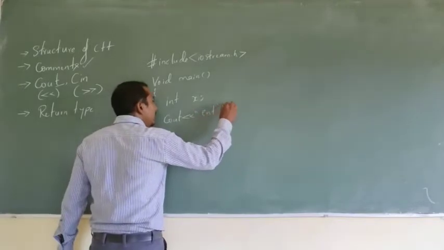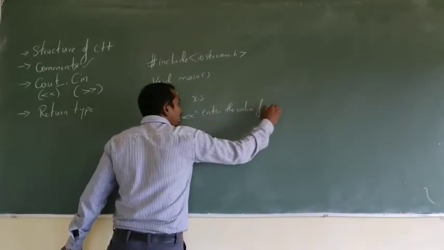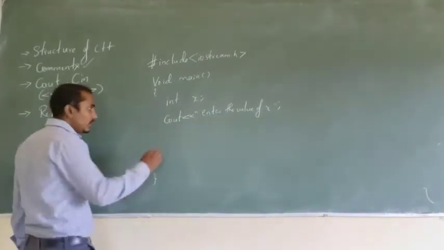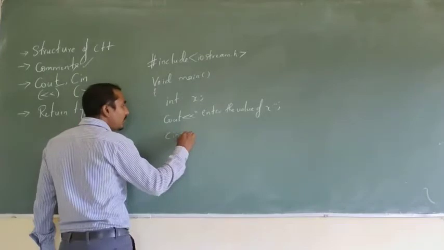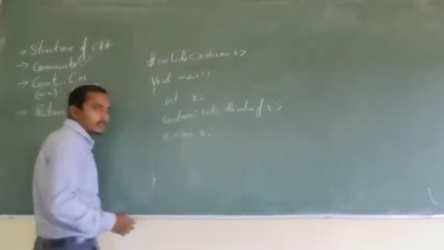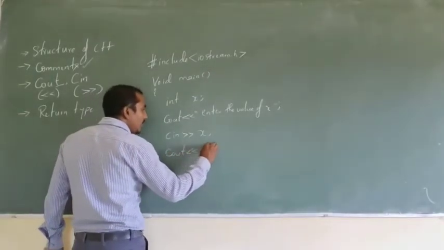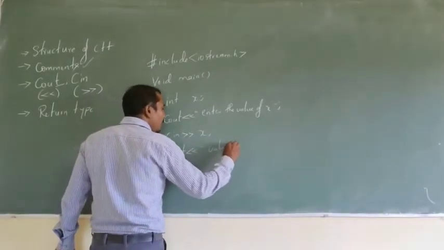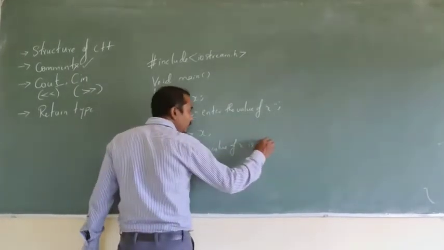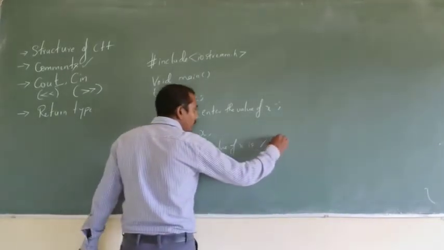Enter the value of x. This will be printed on the output device. Later I need to read the input from the input device, so I will write cin x. Later again cout, value of x is, and here I need to use %d, followed by x.